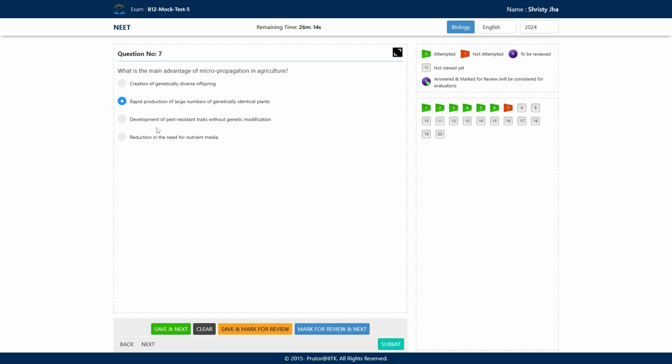Third says development of pest resistance without genetic modification. No. Fourth, reduction in the need for the nutrient media. No, they need a certain nutrient media. So the right answer is option number second. That is the main advantage of micropropagation in agriculture, that it can produce a large number of genetically identical plants.